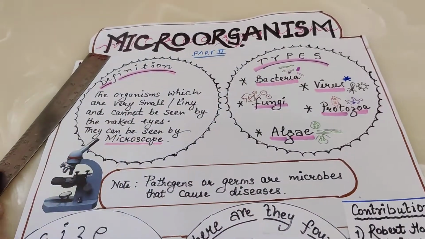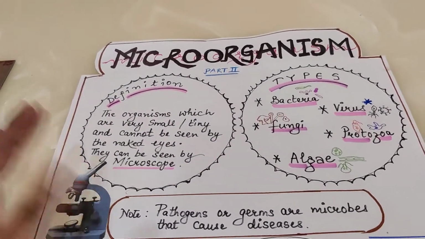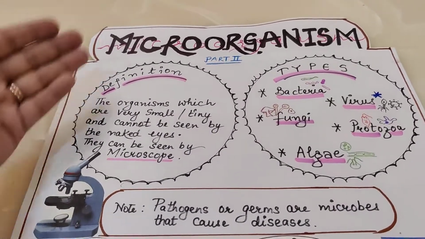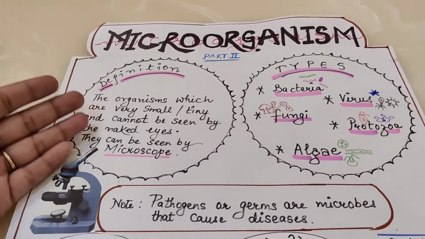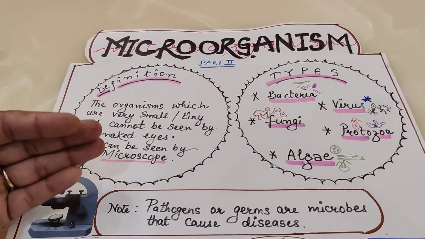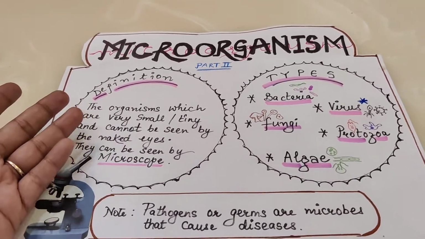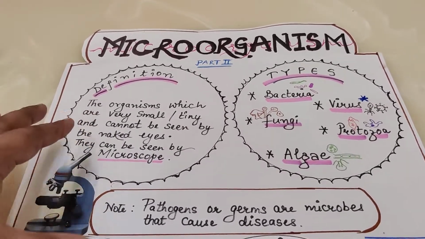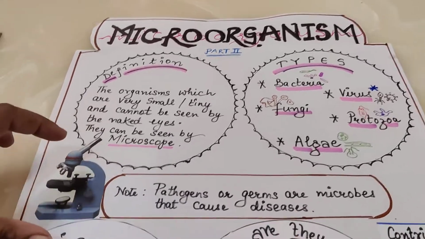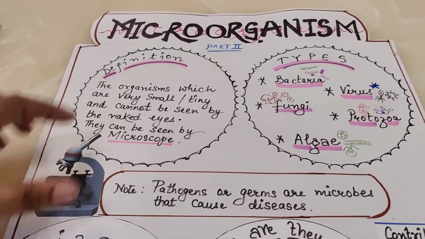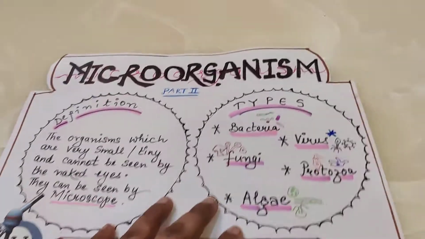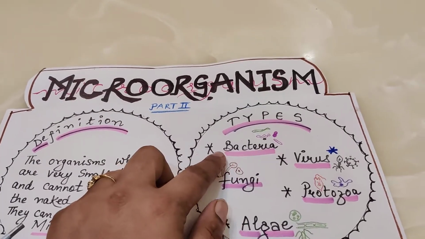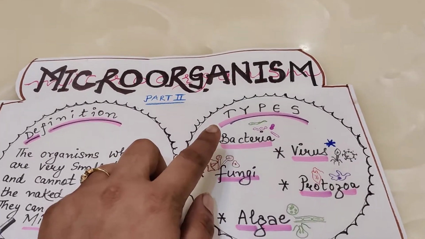So first, very important thing, let us revise it again. What is the definition? Microorganisms, the very tiny organisms. They are not like you and me. They are very different because they are very small. We saw them only with the help of the microscope. What are the major types? The bacteria, the earliest one, the first one to come on the earth, bacteria.